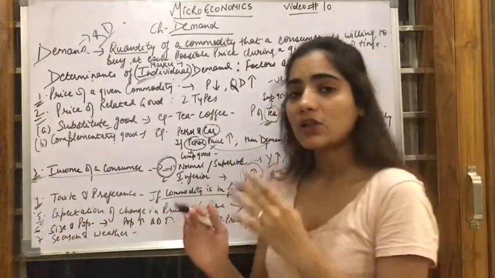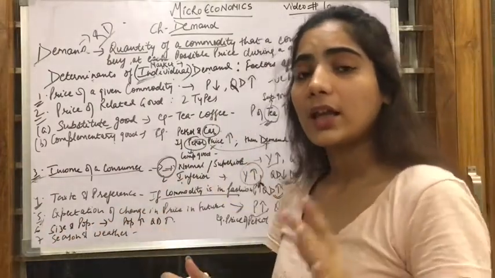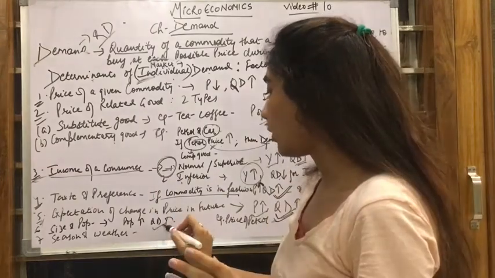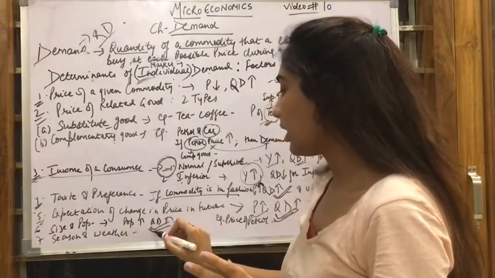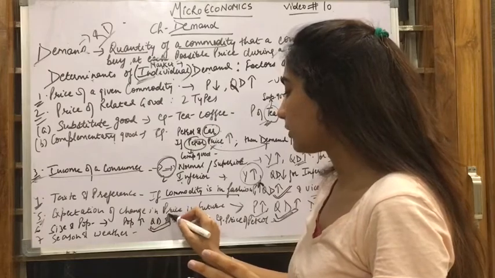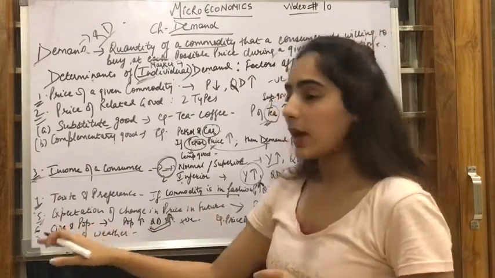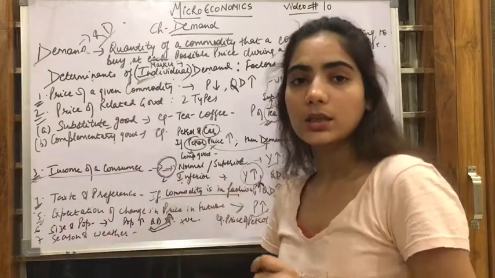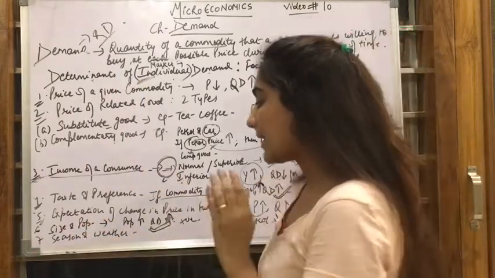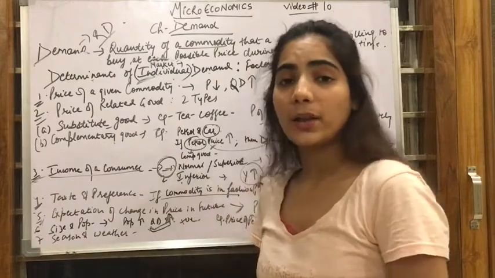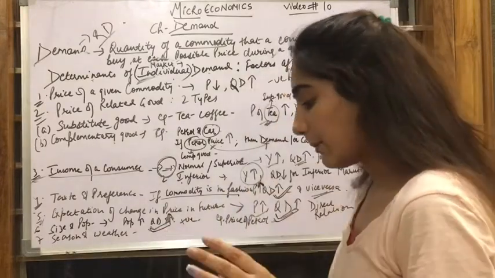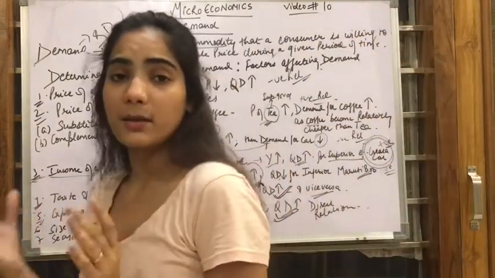If the population is increasing day by day, that means the quantity demanded will be increasing more and more, right? So there is a positive relation between size and population and the demand. Another point is season and weather. An example could be the rainy season, winter season, summer season.